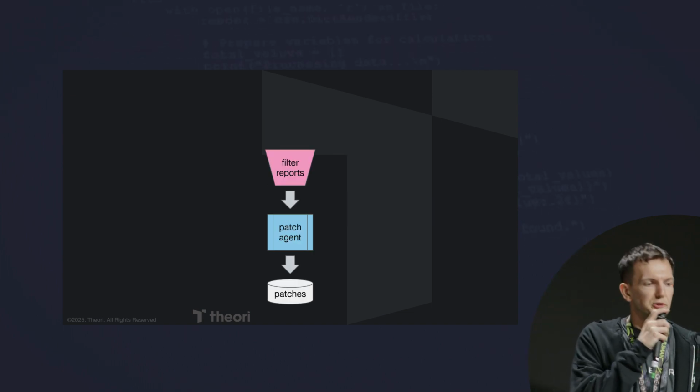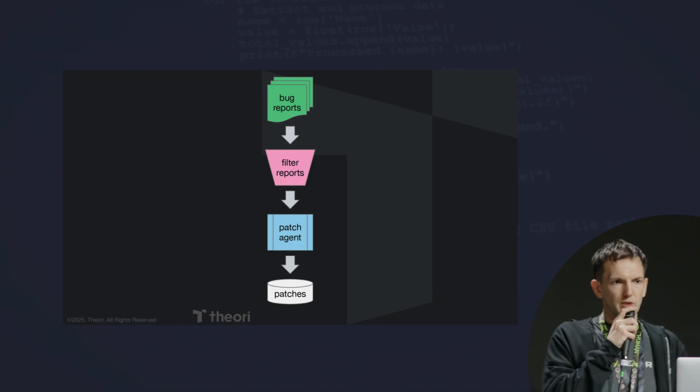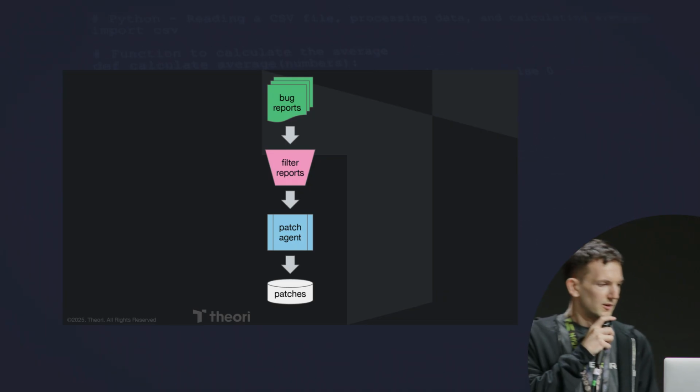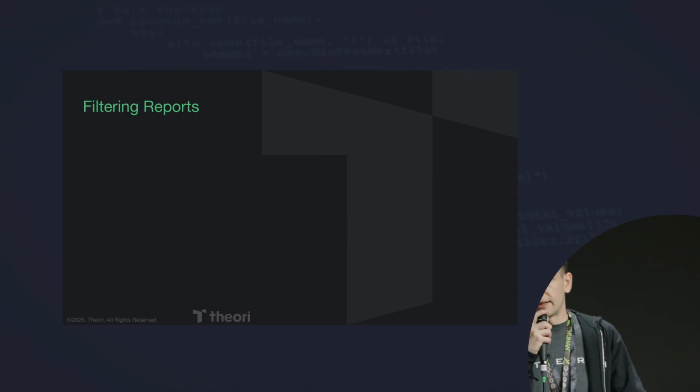What if instead we filter the reports, right? We get bug reports and we do something with them so we don't have 10,000 bad reports. So how do we do that, right? It's not obvious.